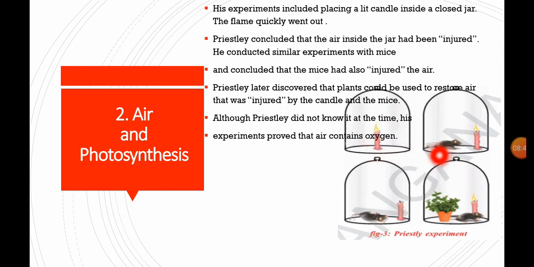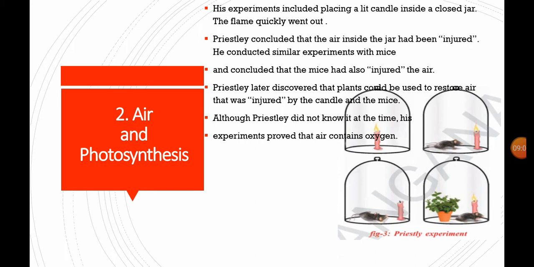Next, he placed a mouse in the jar, and the mouse also died. After that, he placed a mint plant with the mouse and a candle, and the mouse stayed alive.